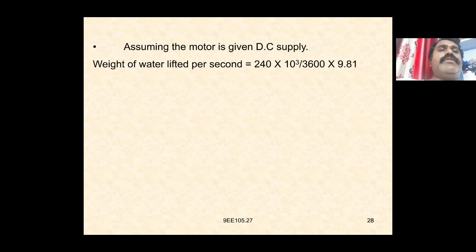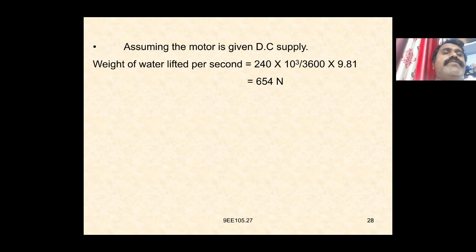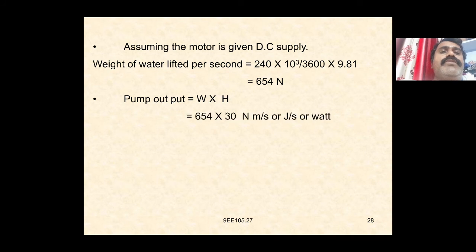So assuming the motor is given DC supply, weight of the water lifted per second is equal to 240 into 1000 divided by 3600 into 9.81, which is equal to 654 newtons. Again, pump output is equal to W into H, which is equal to 654 into 30 Newton meter per second or joules per second or watt, which is equal to 19620 watt.